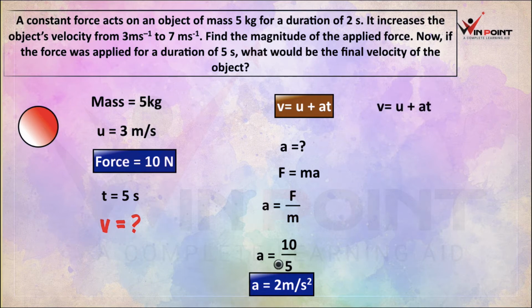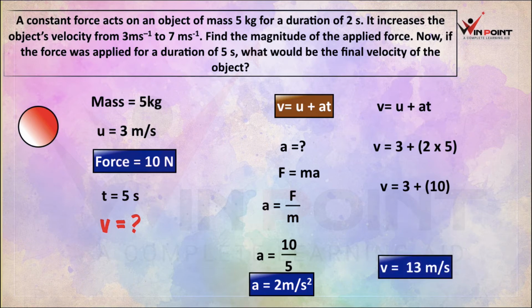Now we are going to substitute all the values in this equation. The equation for v is u plus at. V is equal to, instead of u we can give 3, instead of a we can give 2, instead of t we can give 5. It will be v equal to 3 plus 2 into 5. It will be v equal to 3 plus 10. V is equal to 13 meter per second.